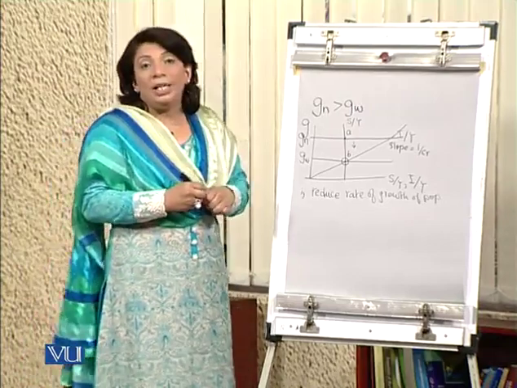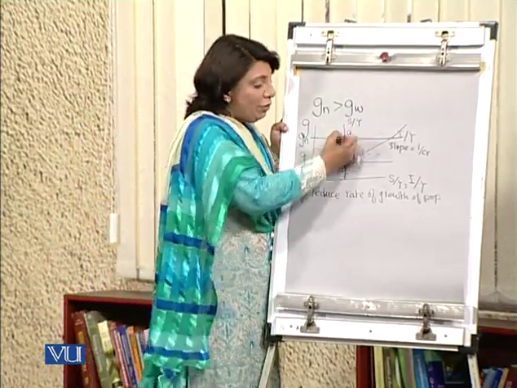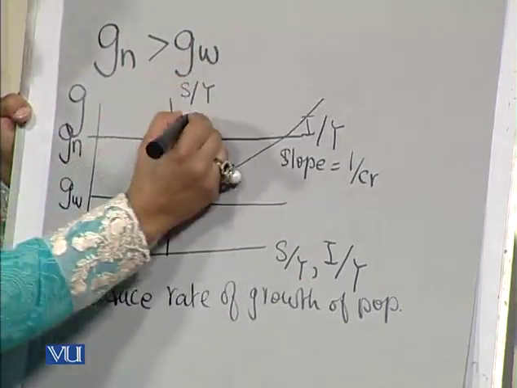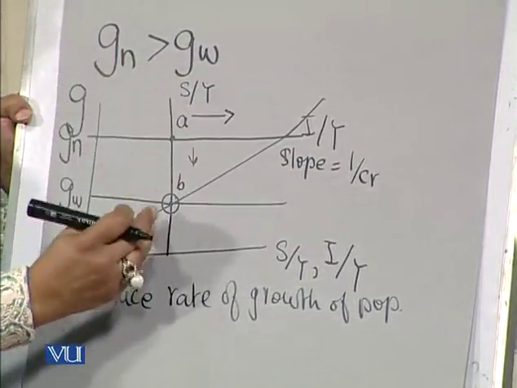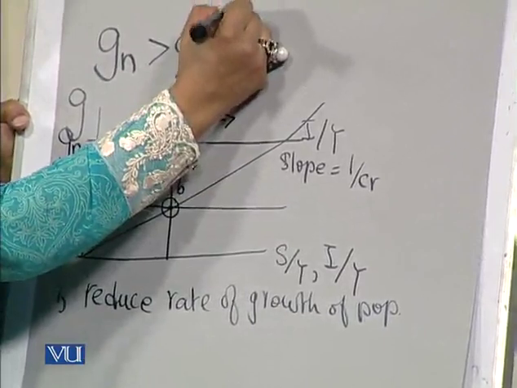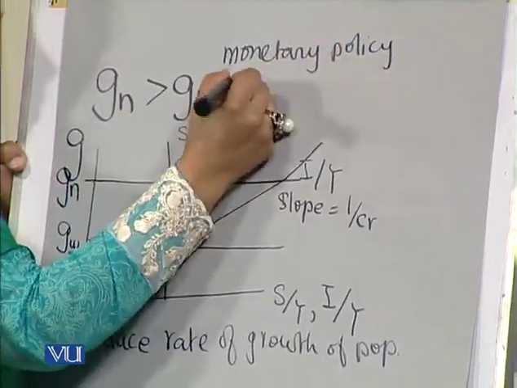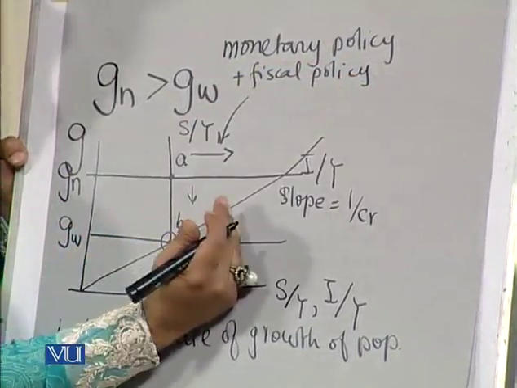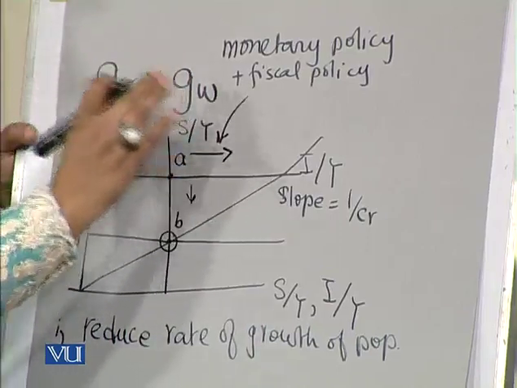Another important thing that can be implemented is to increase the saving ratio, and with that we can shift this saving ratio curve forwards. I'm just putting this arrowhead to specify that the saving ratio curve can be shifted towards the right-hand side, and this can be done by implementing the monetary and the fiscal policies. The fiscal policy can help us in shifting this forwards, and that will help us in achieving, or reducing, the gap between these two growth rates.